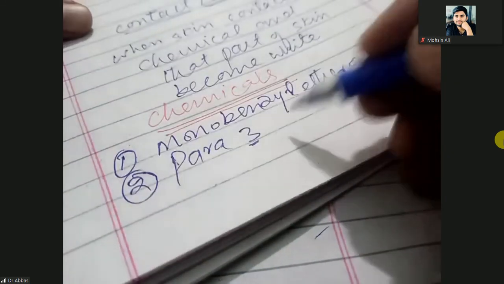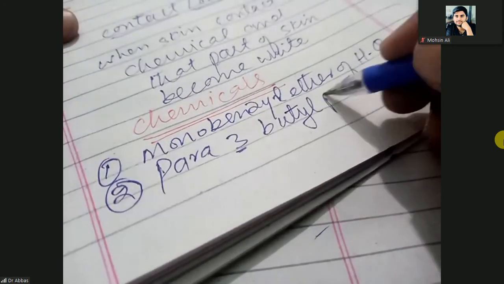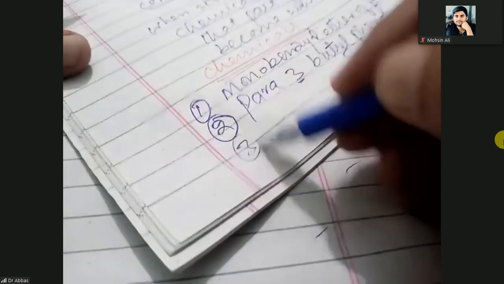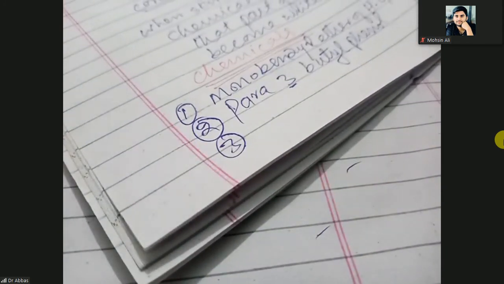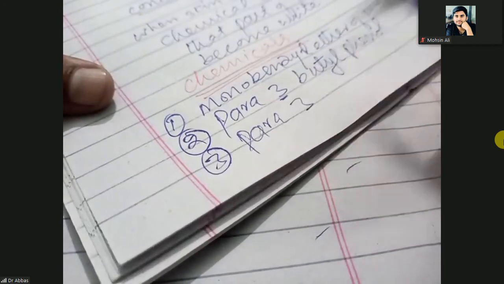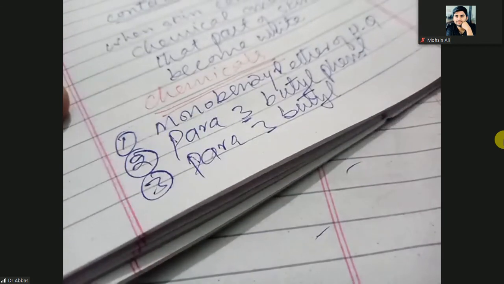And the third chemical that makes the skin white on contact is para-tertiary butyl catechol, not phenol here, but catechol.